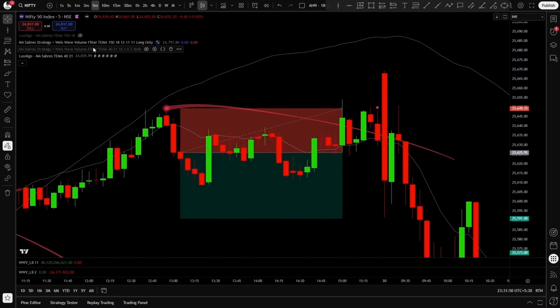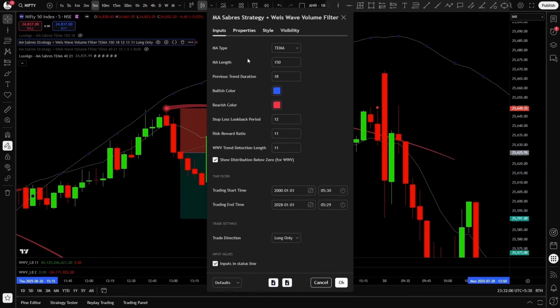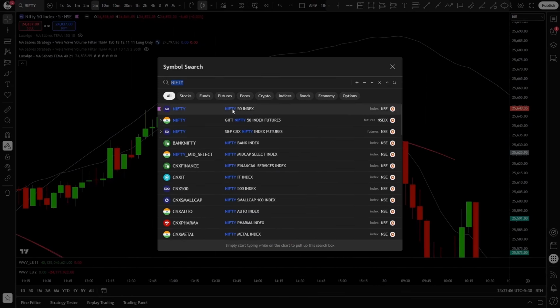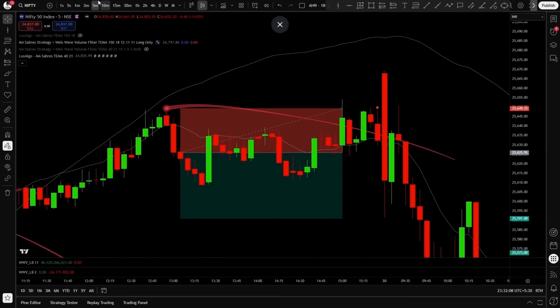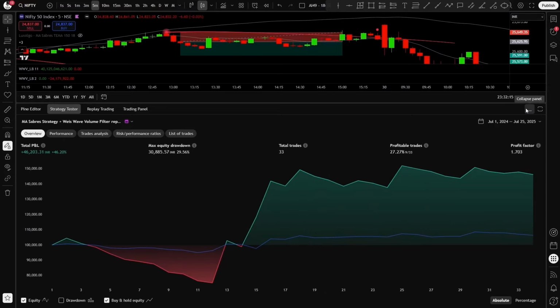If you've done everything correctly, you will see the strategy pop up right here on the top left corner. Again, make sure to use the correct parameter settings. These are my optimized settings. And make sure that you are on the right asset, NIFTY, this one, and on the 5-minute chart, and you can backtest the strategy yourself and see how it performs.